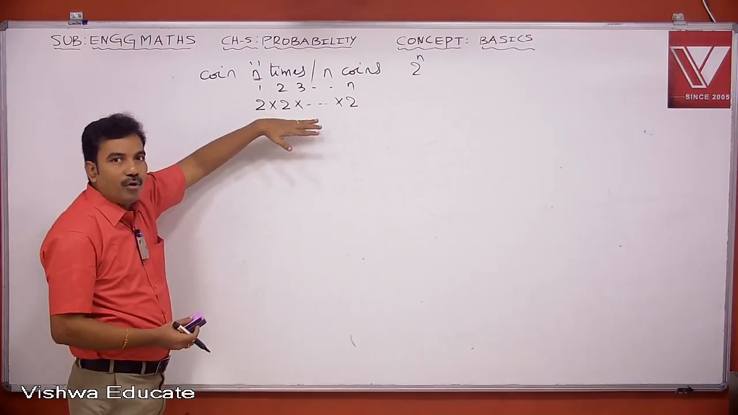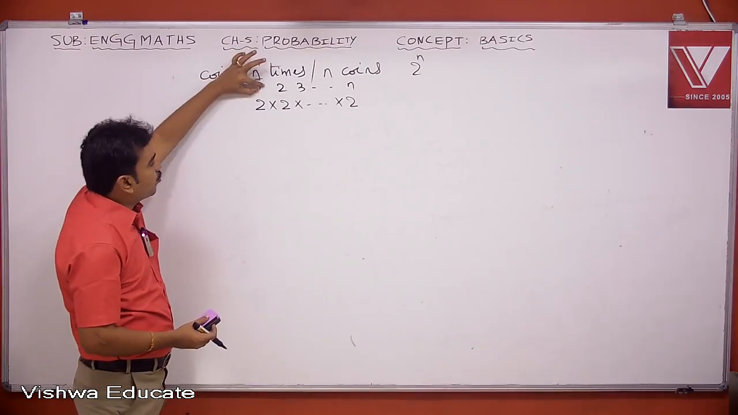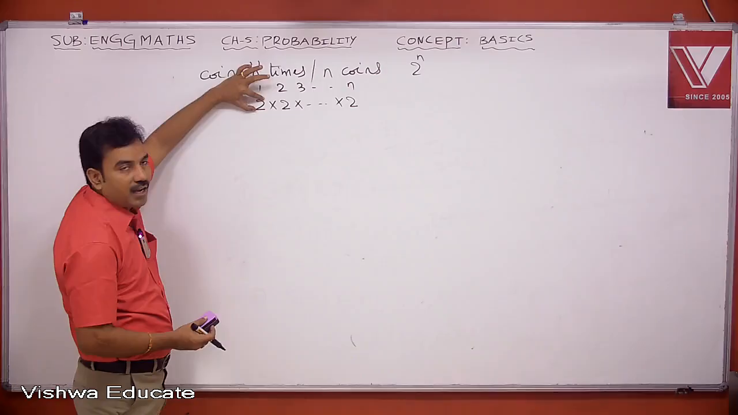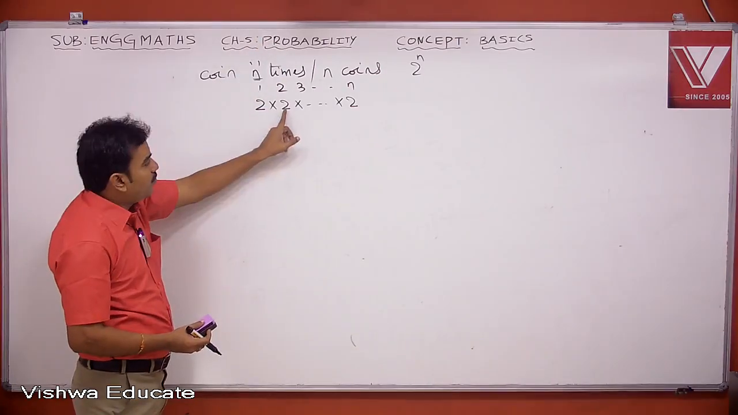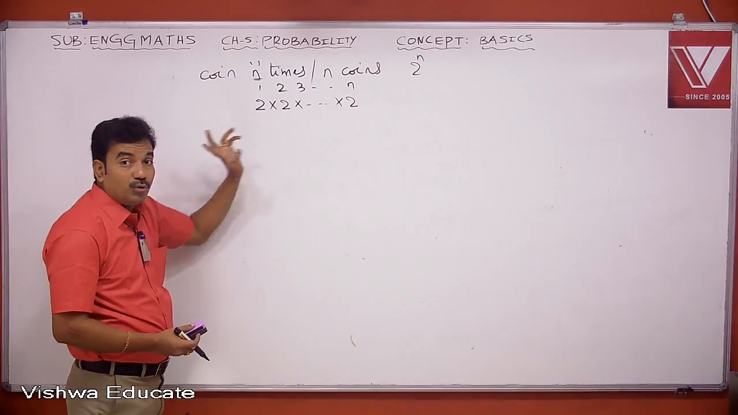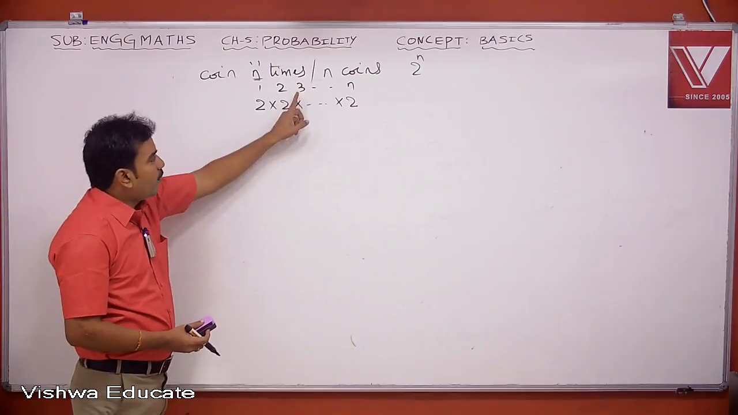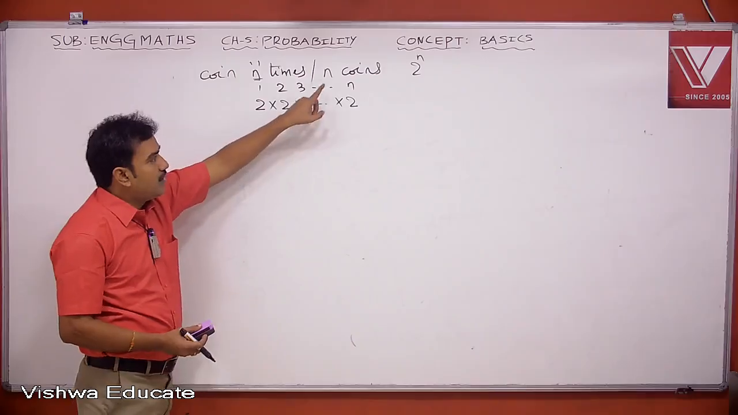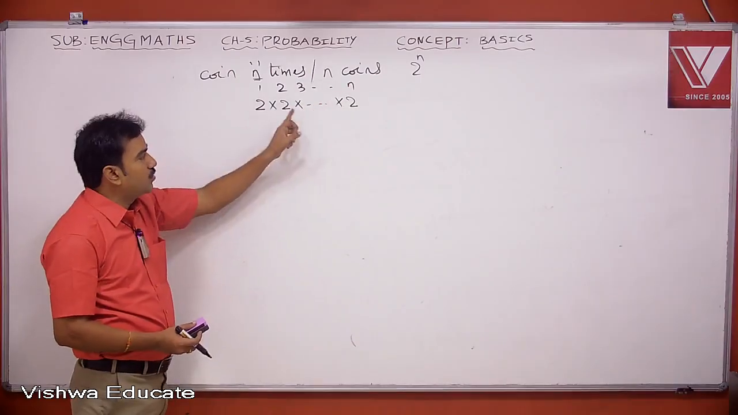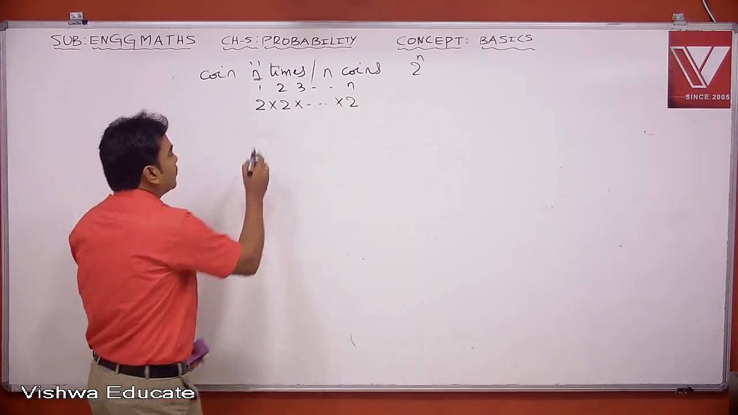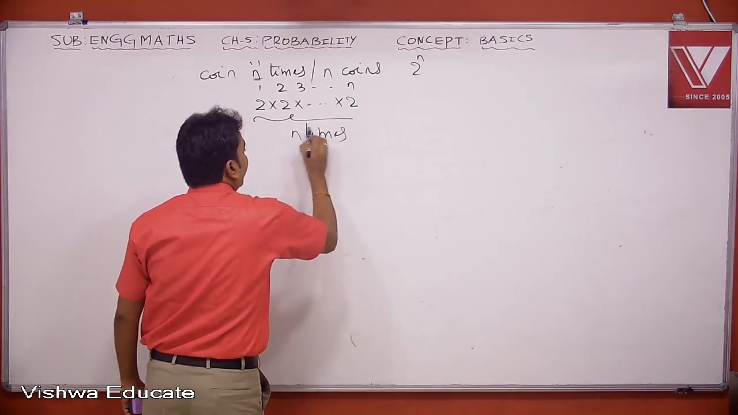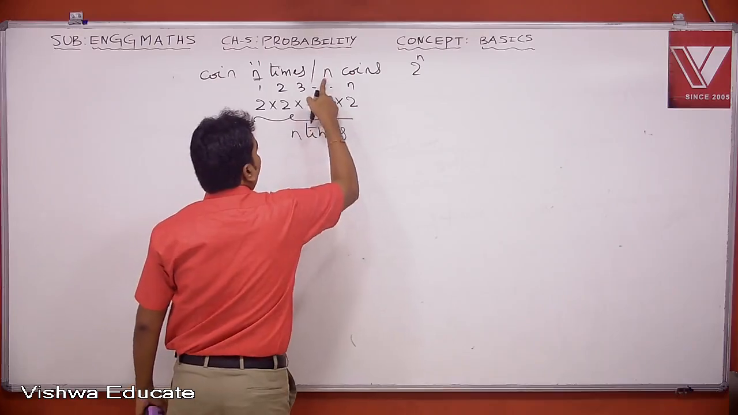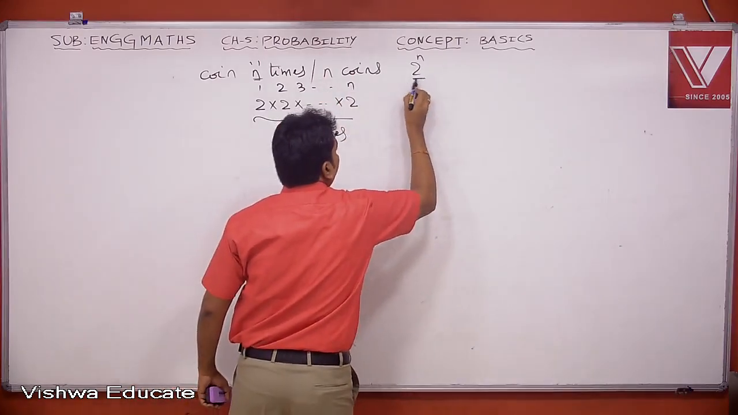How will it be 2 power n? If a coin is tossed one time, you may get either head or tail, 2 chances. Even if the coin is tossed the second time, you may get either head or tail. Again, 2 possibilities may occur. Again for the third time, 2 chances. For the last time, 2 chances. So 2 into 2 into 2, n times. Therefore the total number of sample points when a coin is tossed n times or n coins are tossed simultaneously is 2 power n.